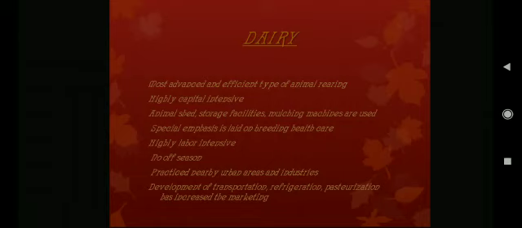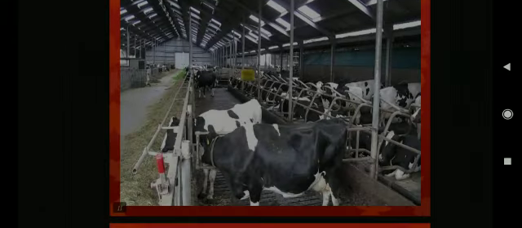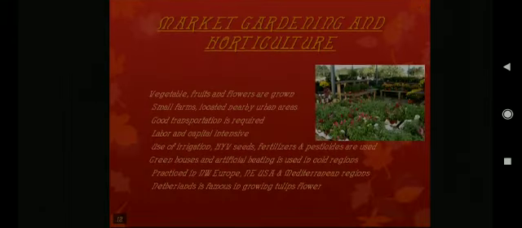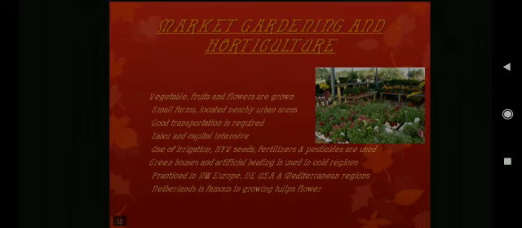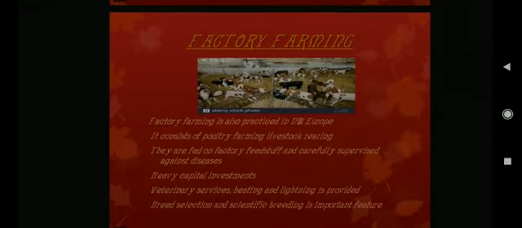Next is market gardening and horticulture. Vegetables, fruits and flowers are grown on small farms located near urban areas. For this, good transportation is also required. Next is factory farming. Factory farming is also practiced in northwestern Europe.